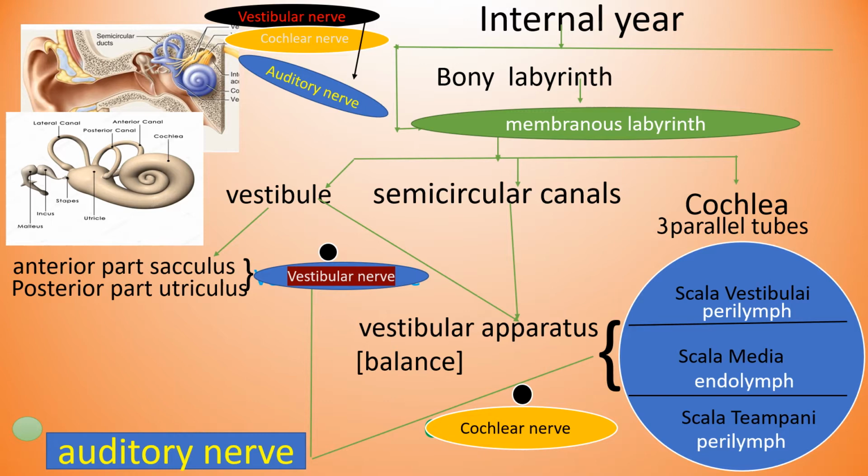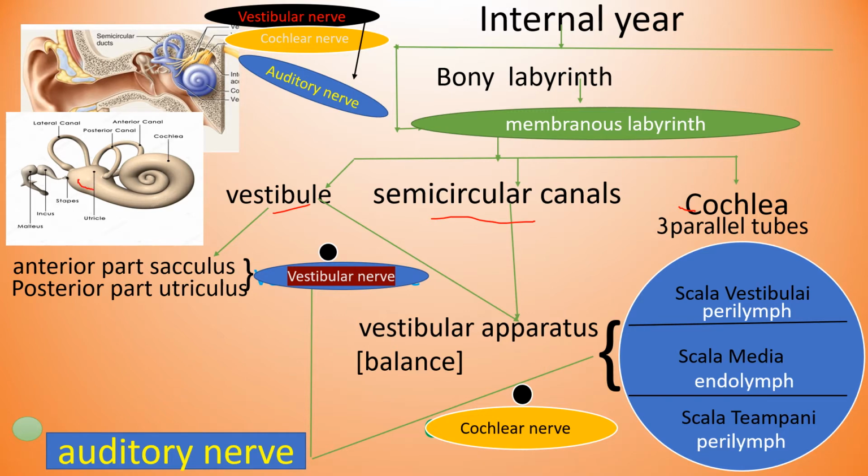Let us discuss the internal ear. The internal ear consists of the bony labyrinth enclosing the membranous labyrinth. This membranous labyrinth consists of three parts. Look at this picture, children. First part is vestibule, second is semicircular canals, third part is cochlea.